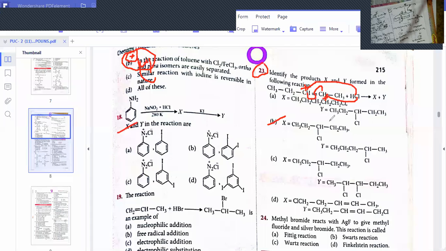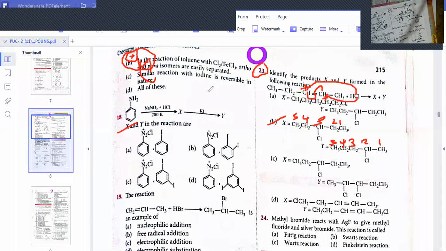Give the numbering 1, 2, 3, 4, 5. So like 3 chloro pentane. Here the double bonded chlorine containing carbon will get the 2, so it can be called 2 chloro pentane. Are you understanding? 3 4 5.